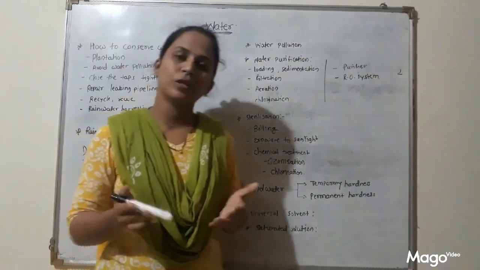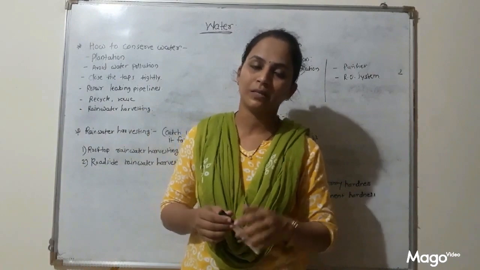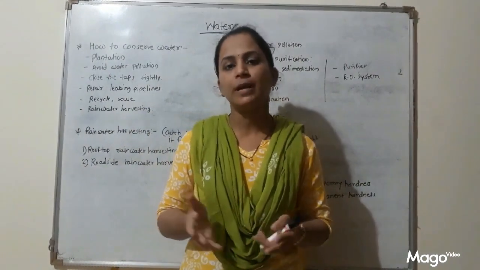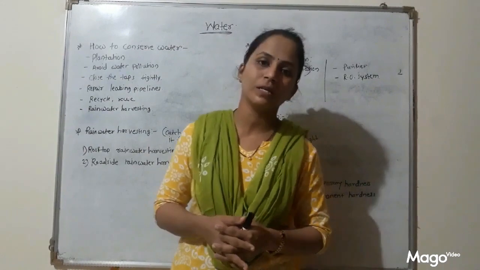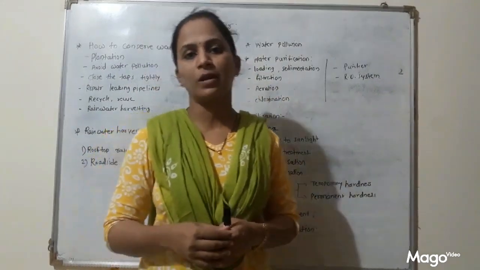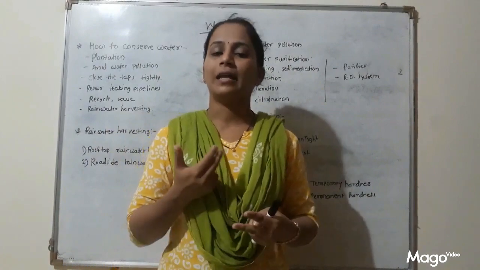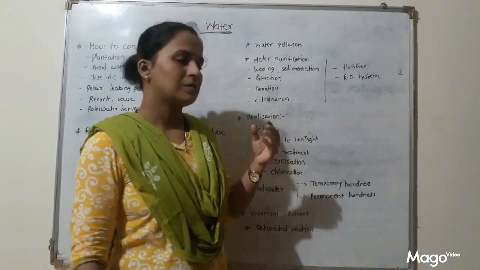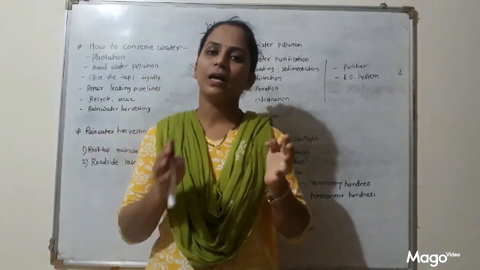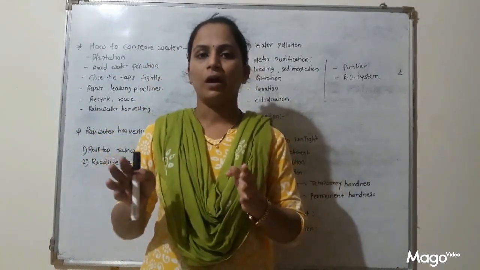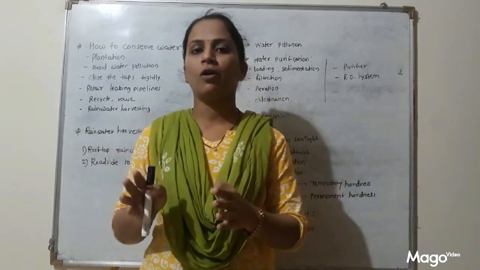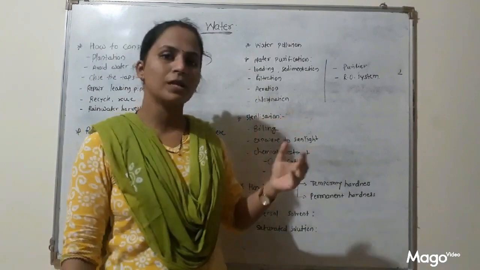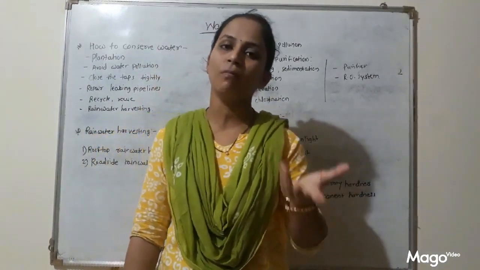So what is sterilization? You all know about waterborne diseases. Student, what is meant by waterborne disease? Diseases which are spread through water are called waterborne diseases. So tell me some examples of waterborne diseases. Yes, typhoid, then cholera, jaundice, these are waterborne diseases. So what is sterilization? Sterilization is, in simple words, removal of germs to prevent waterborne diseases. This is called sterilization. It means sterilization is the process of removal of germs from water.